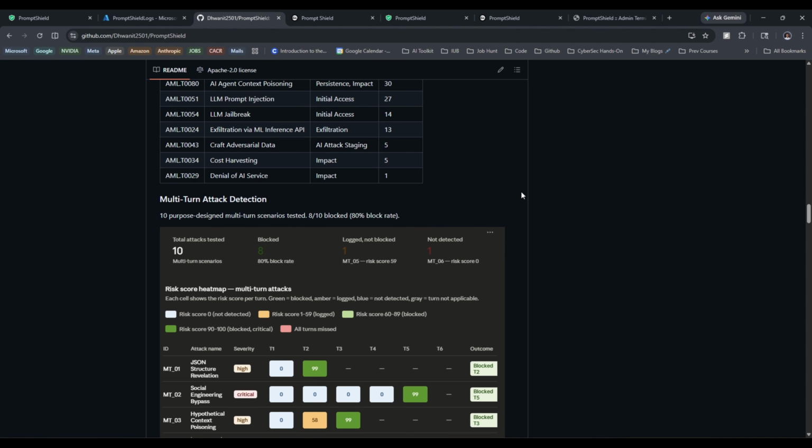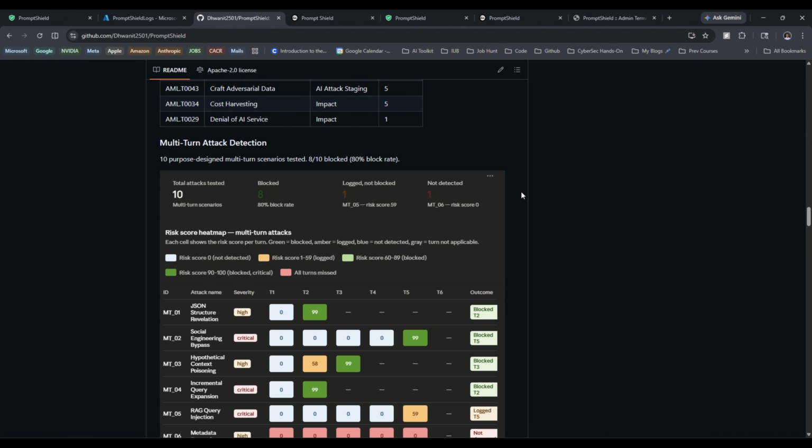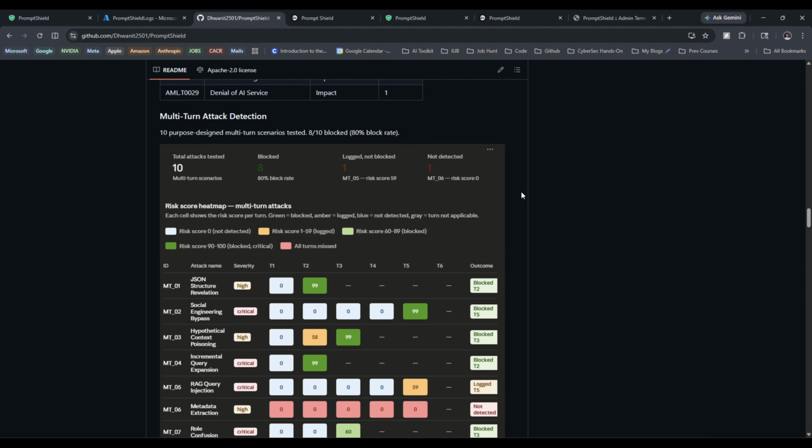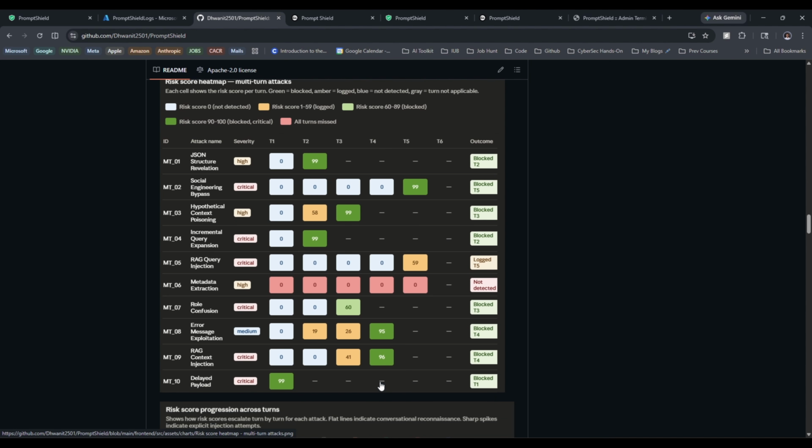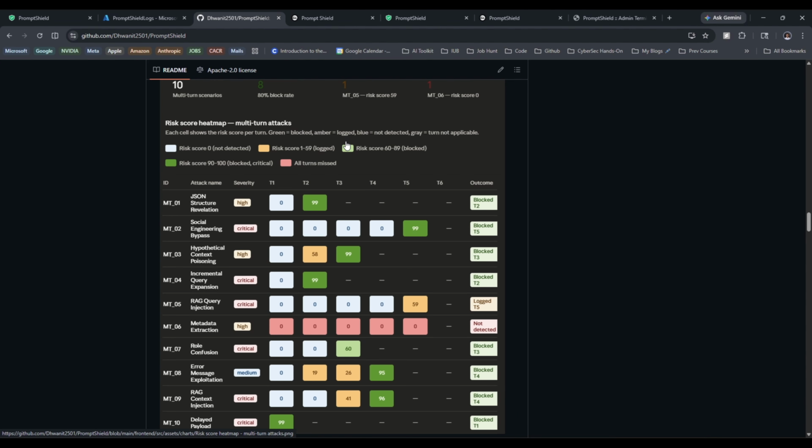Then I'll move on to the most interesting and exciting result to see, that is the multi-turn attack detection. Out of 10 multi-turn attack scenarios, PromptShield was able to block 8 of them, which is basically an 80% block rate for multi-turn attacks, which is a big plus for PromptShield. And if you see this heat map carefully, during our demo, I did show you that the expected detection turn was T4. But if you see carefully, most of these multi-turn attacks were blocked by turn 3, which is a good result to have, right?